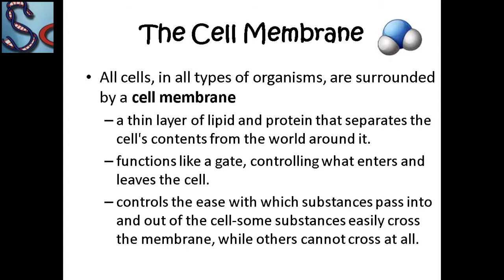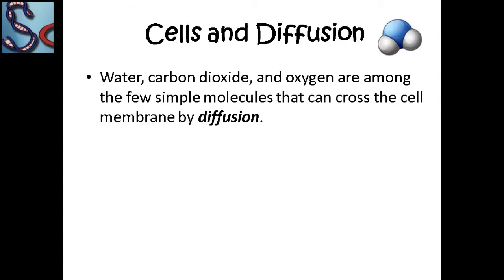It also controls the ease with which substances pass into and out of the cell. Some substances easily cross the membrane while other substances cannot cross at all. There are different types of membranes, like selectively permeable membranes and impermeable membranes.